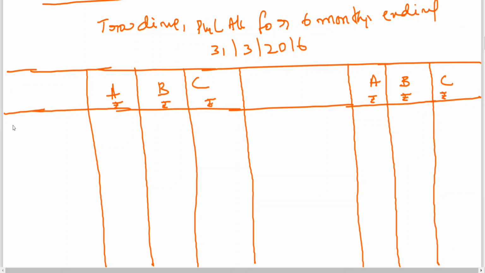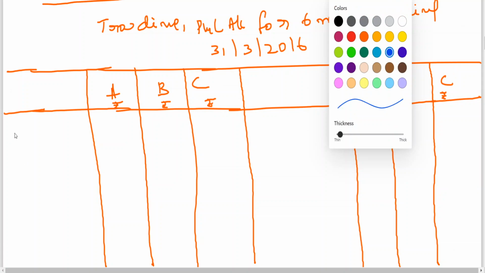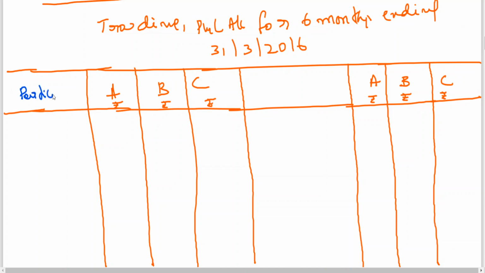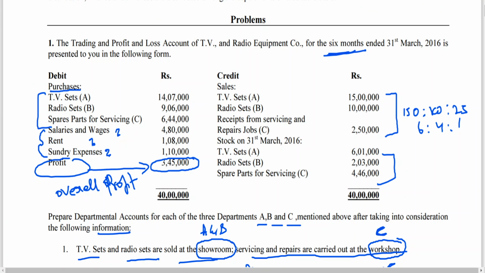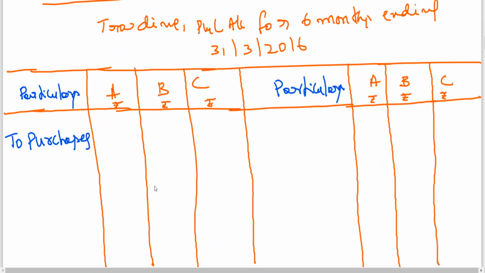We can start with purchases department wise, which he has given already: ₹14,07,000, 9,06,000, 6,44,000. We also got the sales directly given.